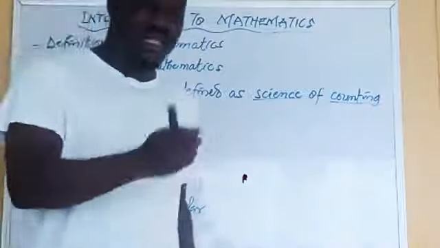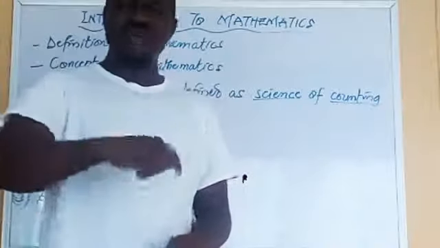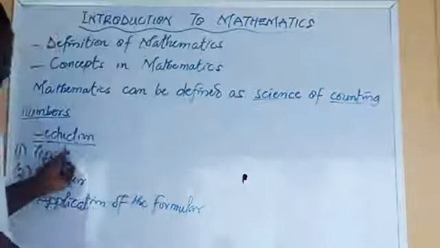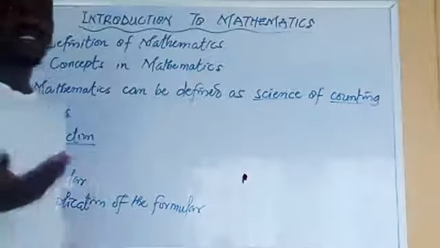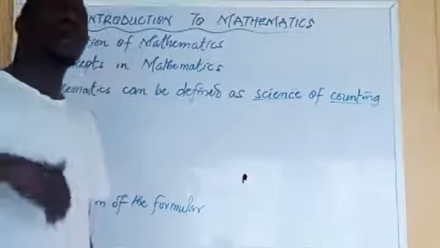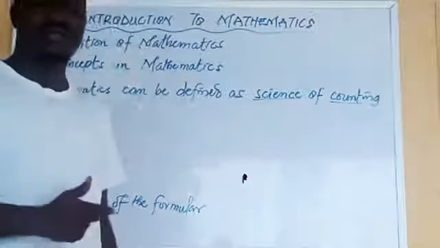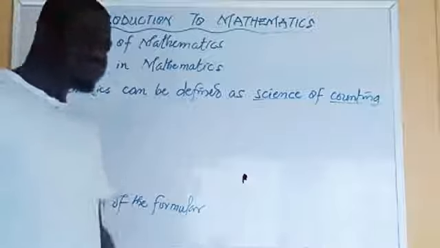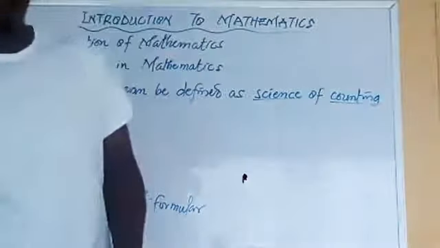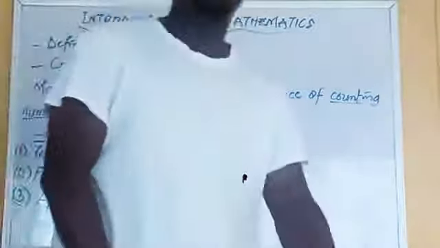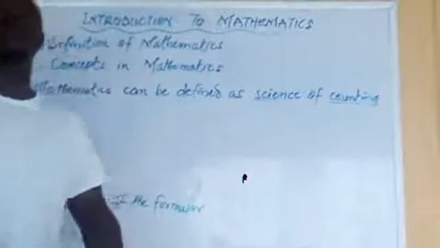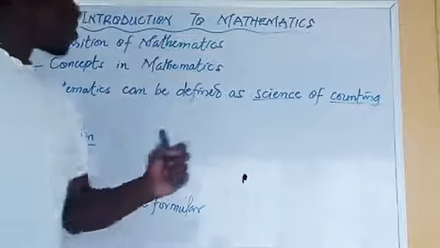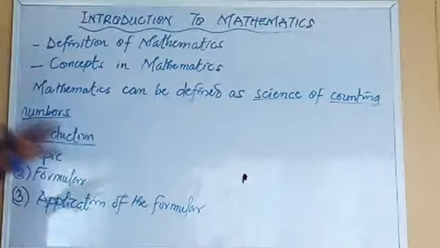So the question given to you will determine which formula to be used. But the first thing you must identify is which topic. Then what are the formulas there? How will I now apply the formula, be it factorization, be it complete the square method, be it almighty formula or graphical method? How will I apply those things? So that is the meaning of mathematics.